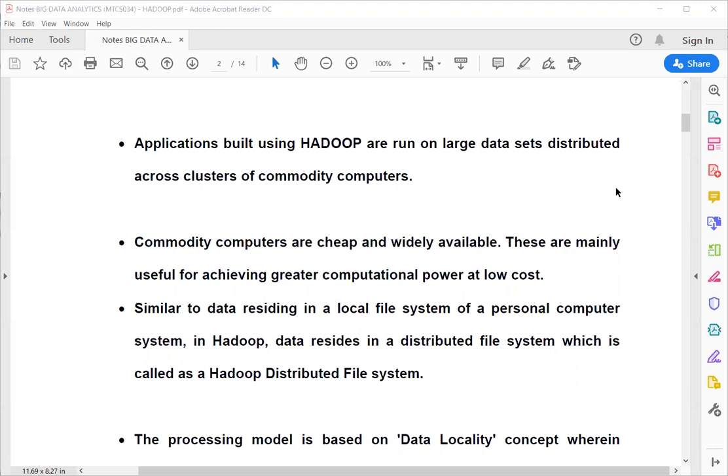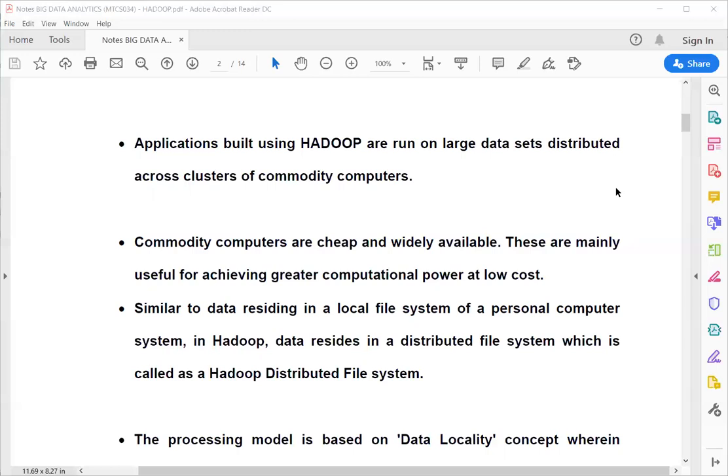It will run on large data sets, and here clusters of commodity computers means that we establish our computer systems in a network and we call it a cluster. So a cluster of computers is helpful to develop applications for Hadoop, and these applications depend on the number of computers in a cluster. More computers will make our application more accurate and faster.